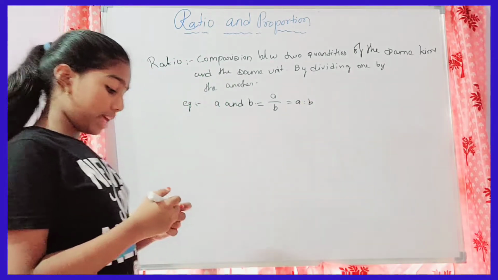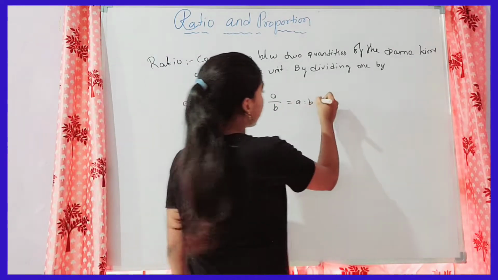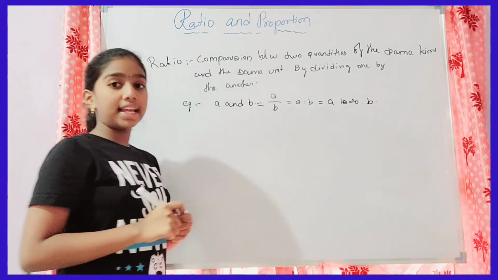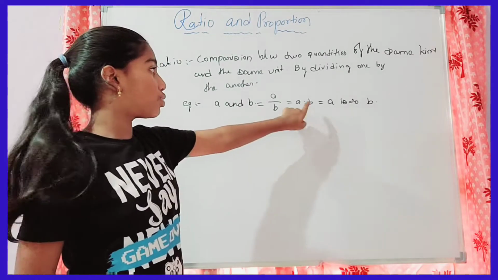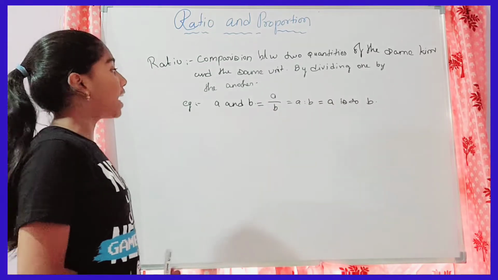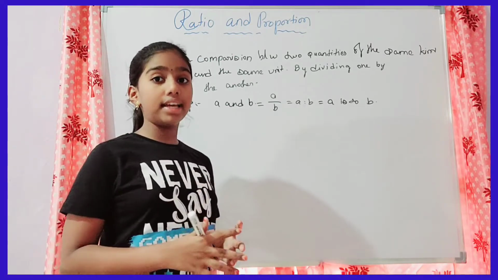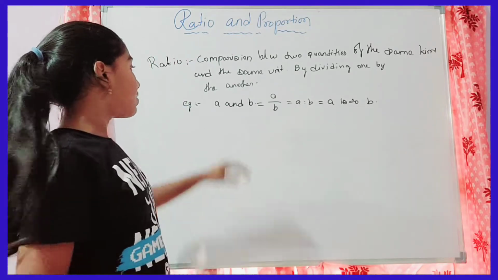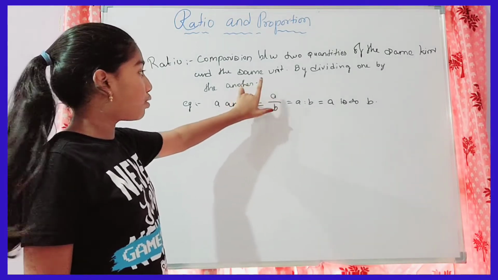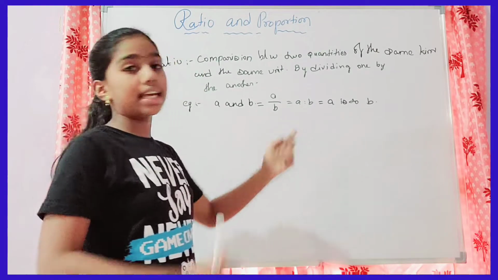A is to B. Okay, we read this as A is to B. This sign, the two dots, one above the other, is called "is to". If we want the ratio of any two quantities, then by dividing we have to find the ratio. Here we want the ratio of these two quantities, so I have to divide these two. That means I have to make it a fraction, and after that I can write them as a ratio, like this. That is A is to B.